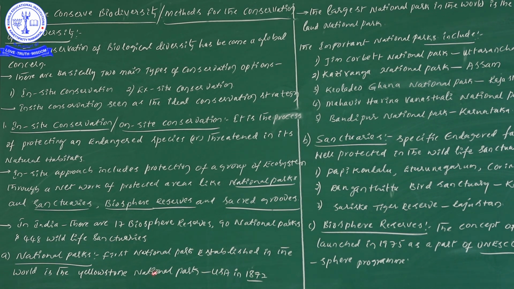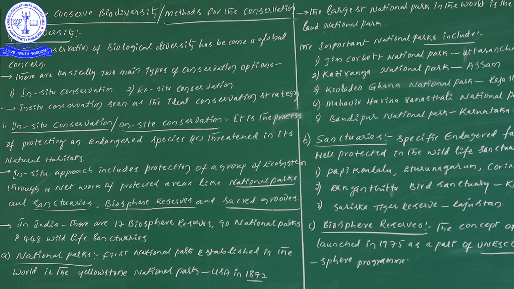Now, what information have we learned on this page? In situ conservation, or on-site conservation, means we protect endangered or threatened species in their natural habitats. The best example is that we save the tiger by conserving the entire forest.